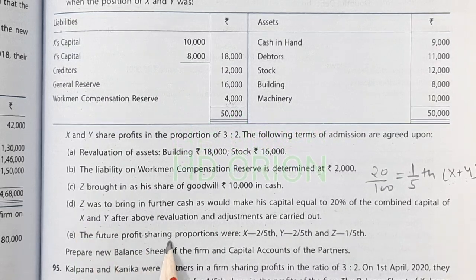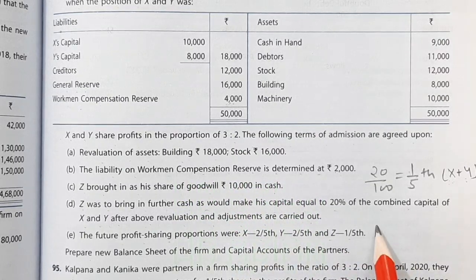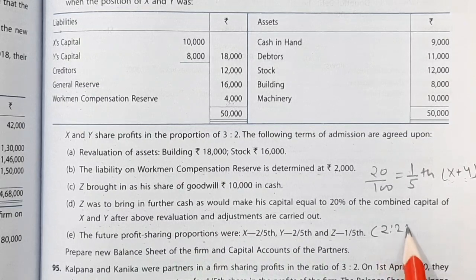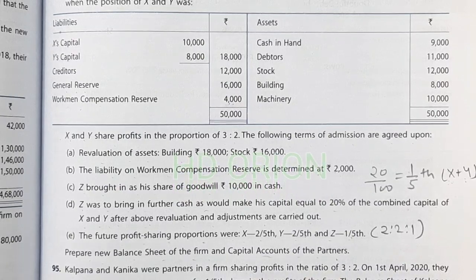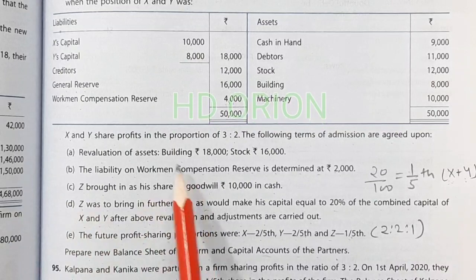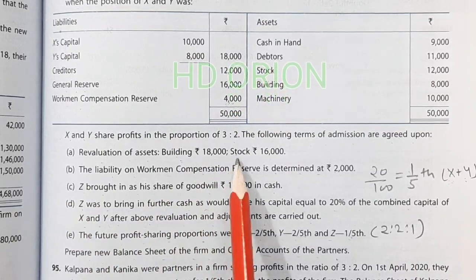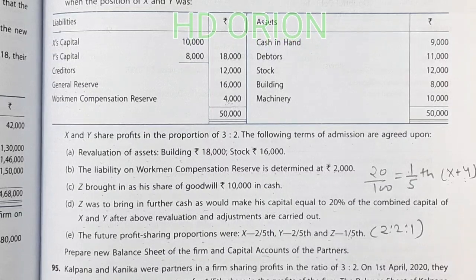The future profit sharing proportions were X 2/5, Y 2/5 and Z 1/5. It means their new ratio is 2:2:1 because the denominator is same, 5. Prepare new balance sheet of the firm and capital accounts of the partners. So for this there is no revaluation account as such. Yeah, there is revaluation. So we will prepare revaluation account, then capital account, and then the balance sheet is possible. Let us see.